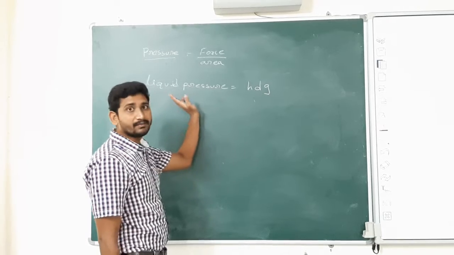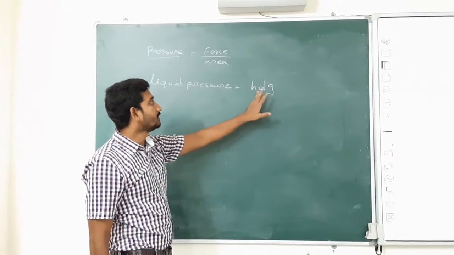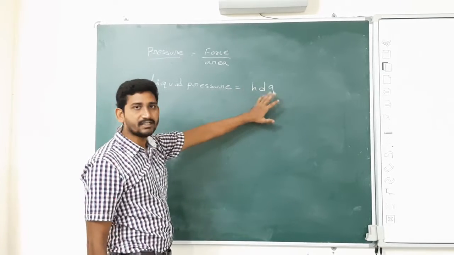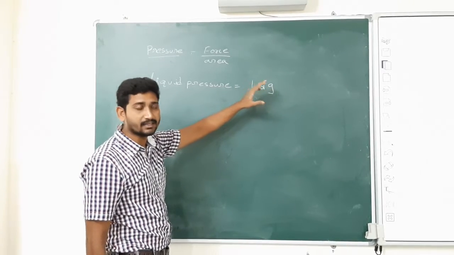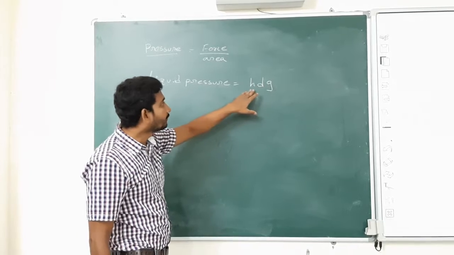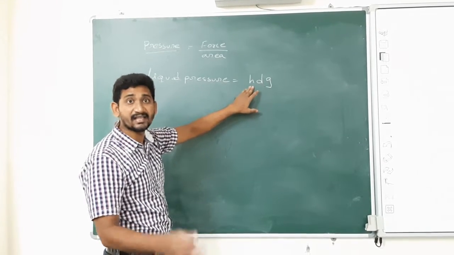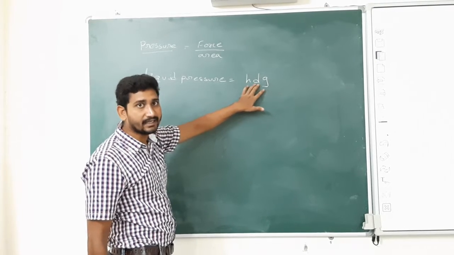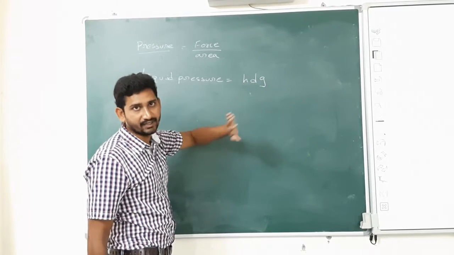So in liquids, pressure depends upon hdg. In air also, so the fluid pressure formula is also hdg. That means pressure exerted in air and pressure exerted in liquid have the same formula. That is hdg, where h means height, d means density, and g means gravity.